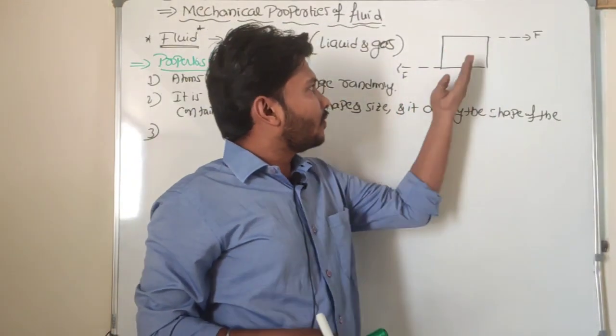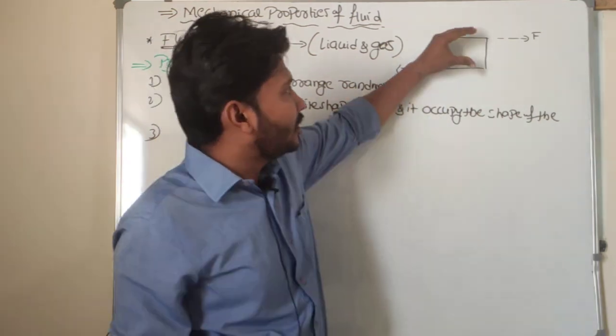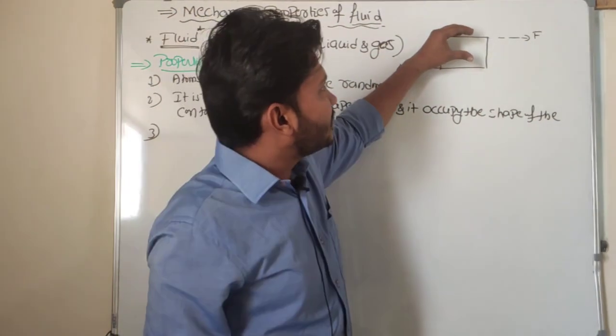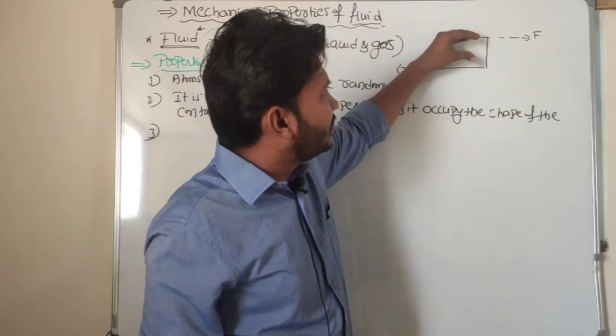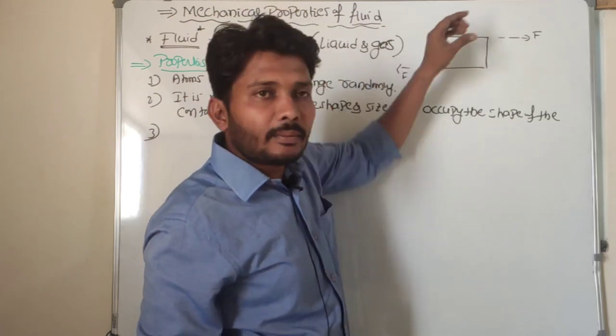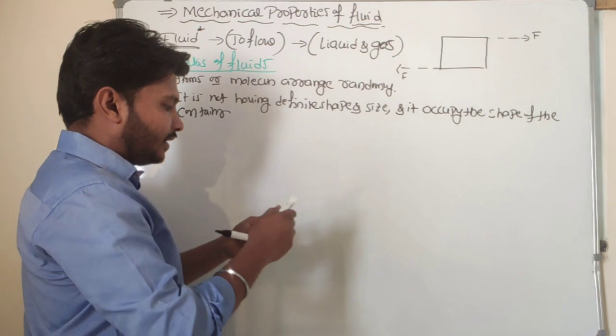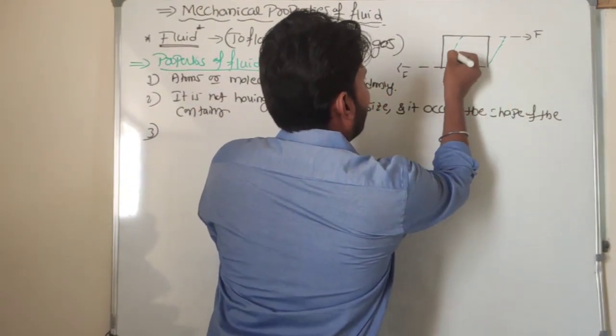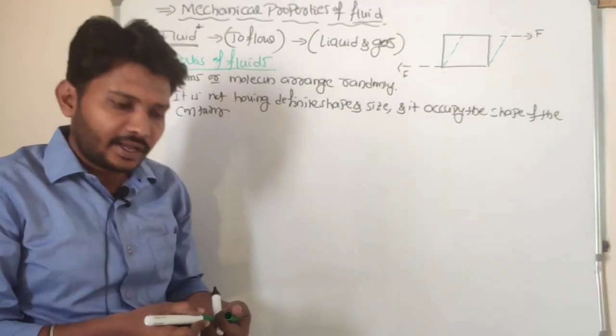One force is in the forward direction, another force is in the backward direction. For example, this is one solid object you can treat. One force is forward, one force is backward, which means the object is getting deformed in its shape. So look at here, the object is getting deformed in its shape and size, we can consider.